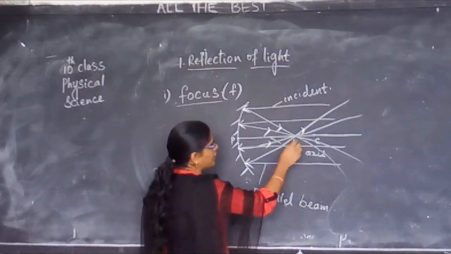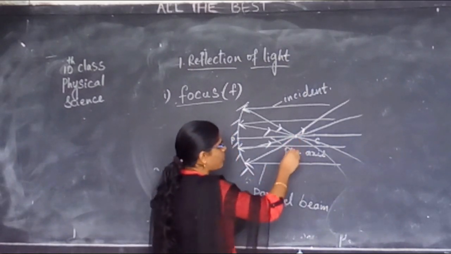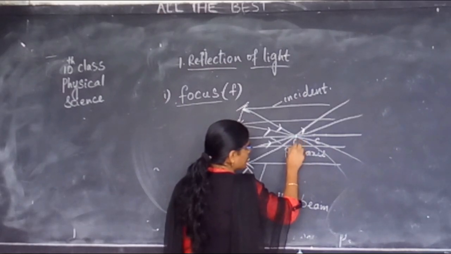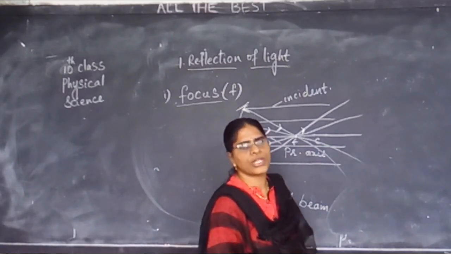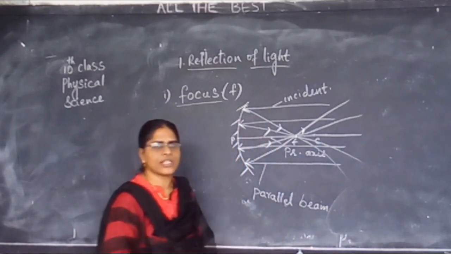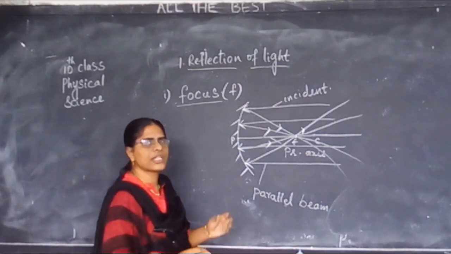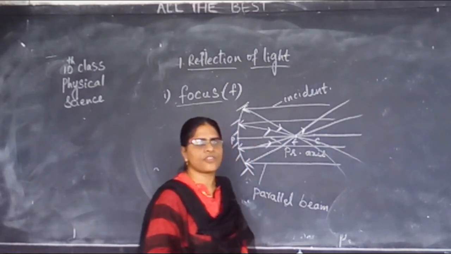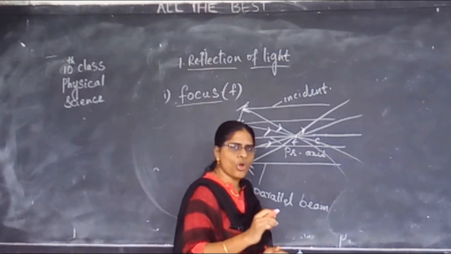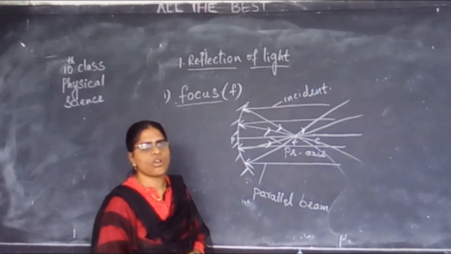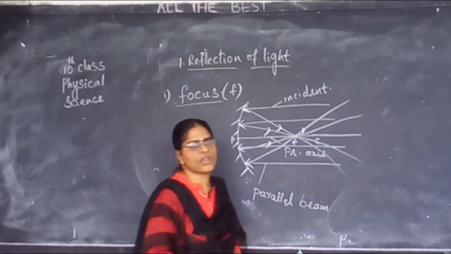Now when you look at the figure, are these rays meeting at a point? That point is called a focus. What do we call that point? That point is called a focus. After striking the reflecting surface, the rays will meet at a point. That point is called a focus. We represent it with small f.